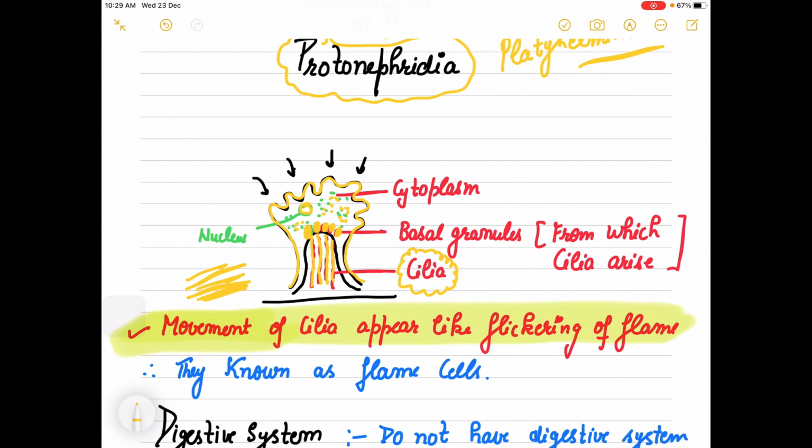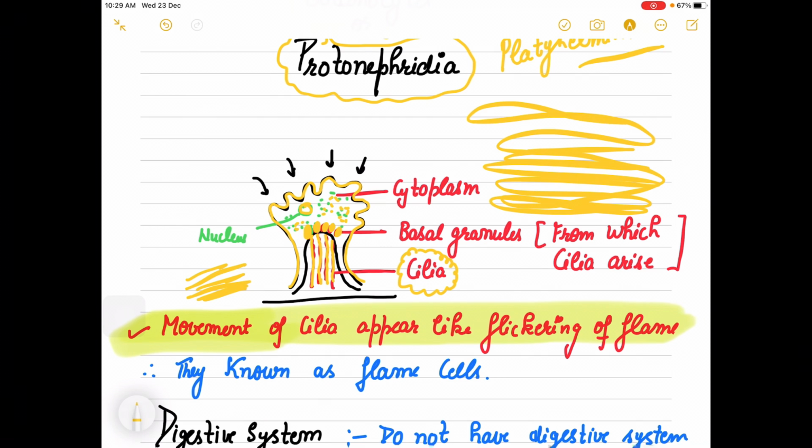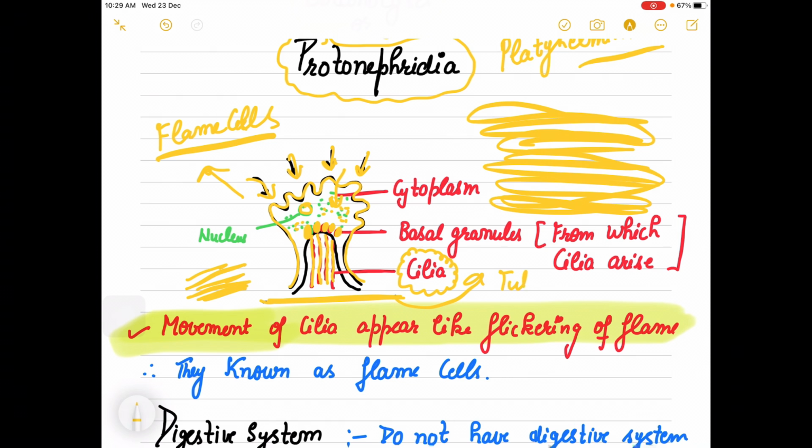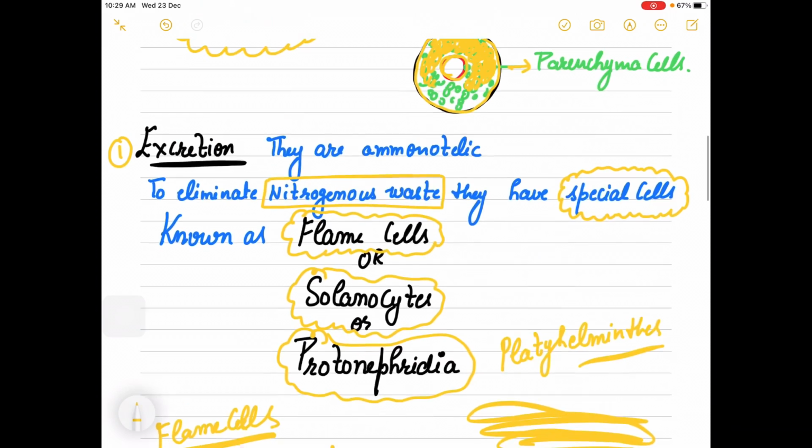जैसे फ्लेम जलती है, ऐसे हिलती है हवा से, बिल्कुल वैसे नज़र आते हैं ये भी these cilia. Because of this movement of cilia, these cells appear like the flickering of a flame. So therefore these cells are known as flame cells. Basically, all the nitrogenous waste enters into these flame cells, and then it is thrown out from the body through this tube. So this is about their excretory system.